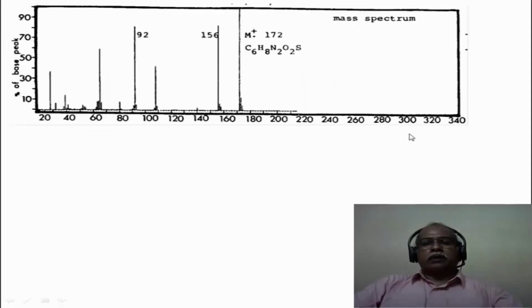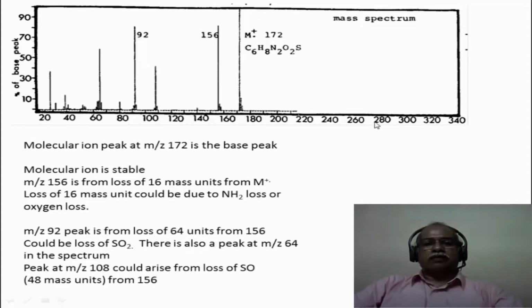Now let us move on to the mass spectrum. In the mass spectrum, the molecular ion peak is the base peak. In other words, the molecular ion is very stable in this particular compound, and the fragmentation results in the loss of 16 mass units, which is probably due to the loss of an NH2 functional group in this particular case. NH2 would correspond to 16. We have already identified that it could be a primary amide or a primary amine, and loss of NH2 essentially, or the loss of an oxygen atom essentially, gives the 156 m/z peak in this particular case.